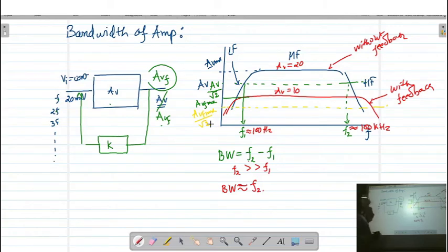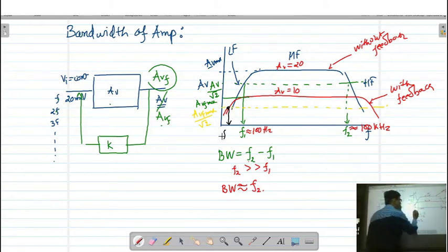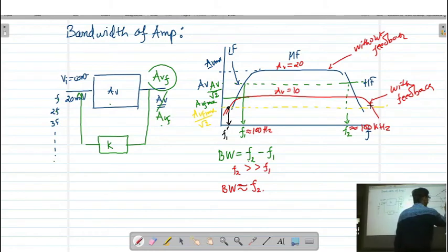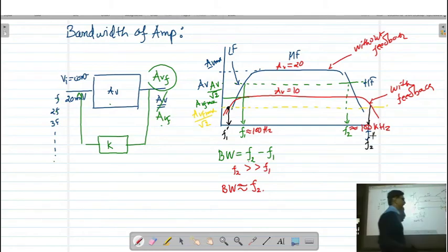Now, if you look at this point, then my lower cutoff frequency is going to be this. Instead of F1, now it is F1 dash. Instead of F2, now it is going to be F2 dash. So, lower cutoff frequency is going to reduce. Now instead of 100 Hz, it becomes 50 Hz.